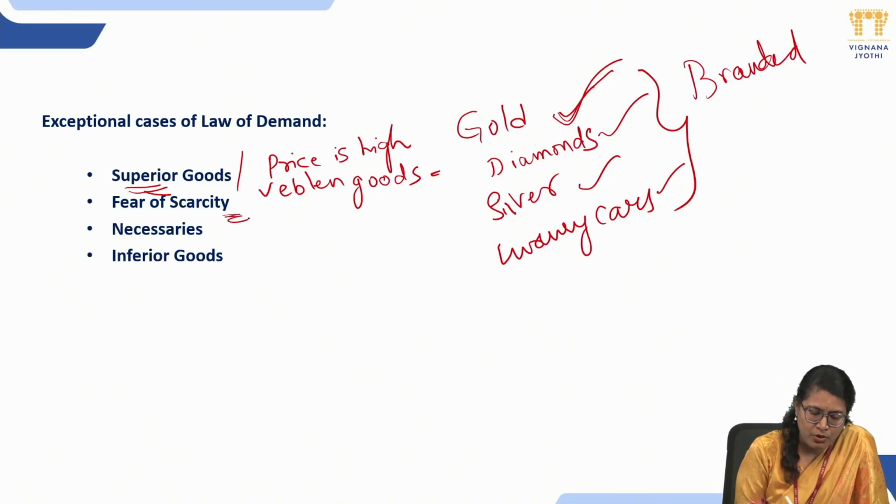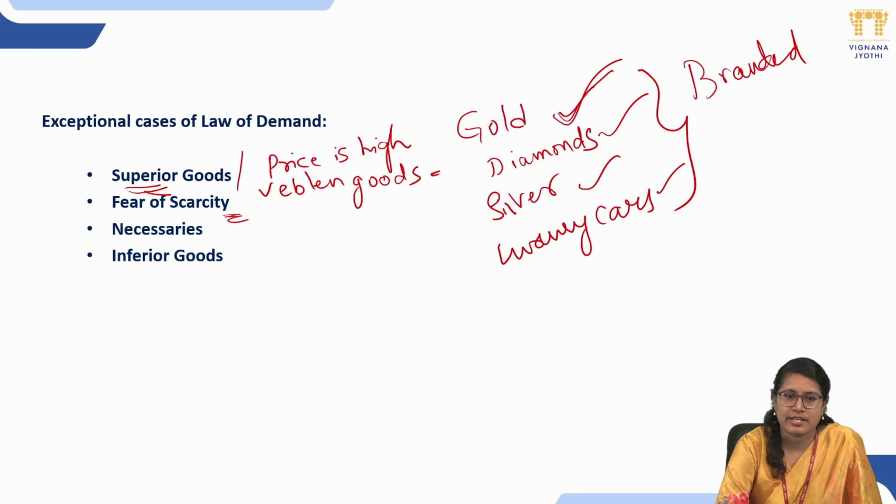The second important exceptional case is fear of scarcity. If we fear that in future something is going to be scarce, that is, unavailable, then definitely what are you going to do? You are going to purchase. You are not going to bother about the price of the product. In the recent scenario, because of the war conditions, exports and imports were very low. There are certain restrictions on exports and imports. So we can find that the availability of LPG is very low.